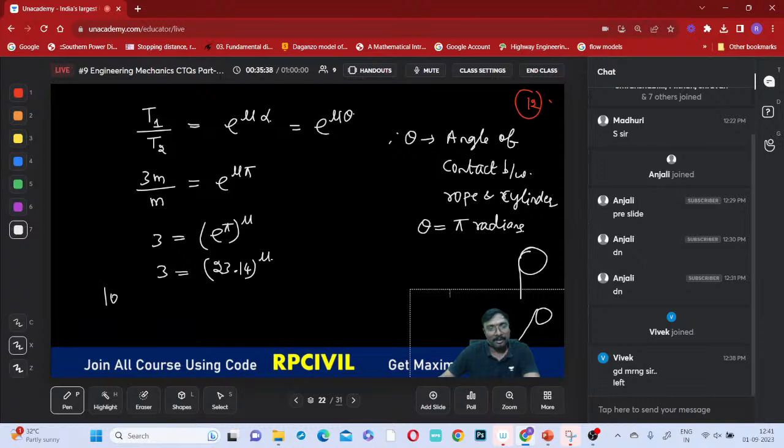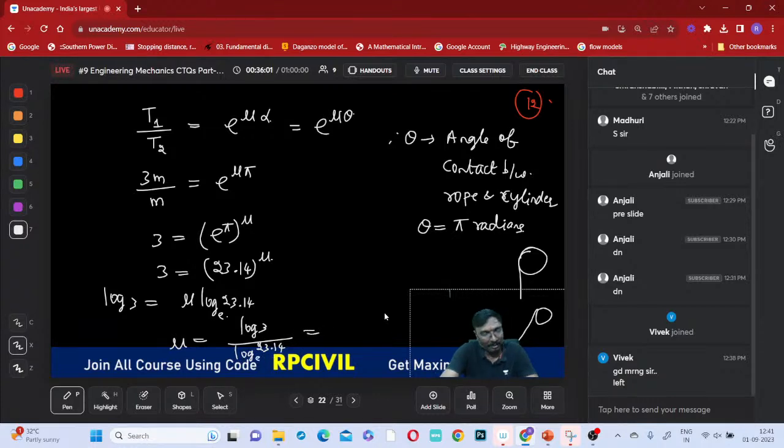Logarithm, if you apply log 3, will be equal to mu into that, which one? This is log which one? Right, mu into that log which one? This is 23.14 to the base e. Now what will mu be equal to? That is your log 3 divided by log 23.14 to the base e. Tell me what the mu value is.